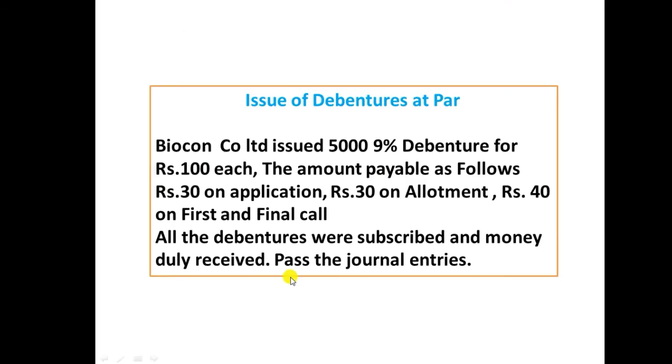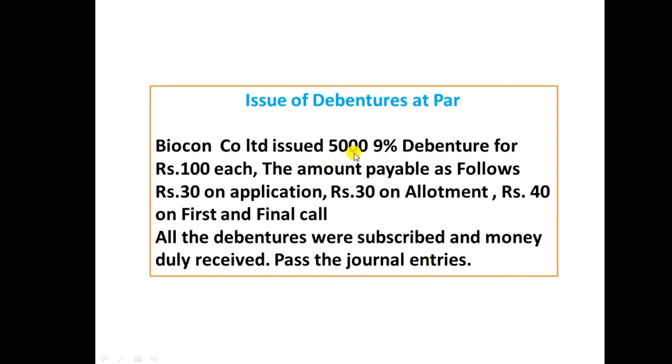Let's see a practical problem. Issue of debenture at par. Biocon Limited issued 5,000 9% debentures for rupees 100 each. The amount is payable as follows: rupees 30 on application, rupees 30 on allotment, rupees 40 on first and final call. All the debentures were subscribed and the money duly received. Pass the journal entries. First we'll discuss the question.